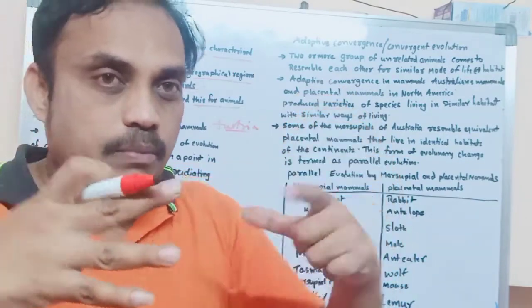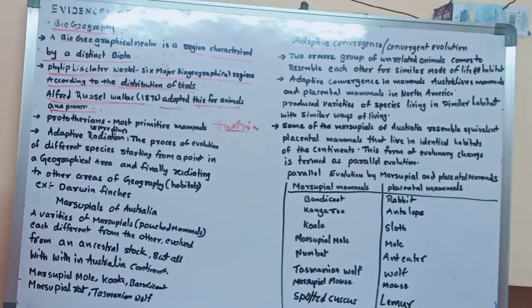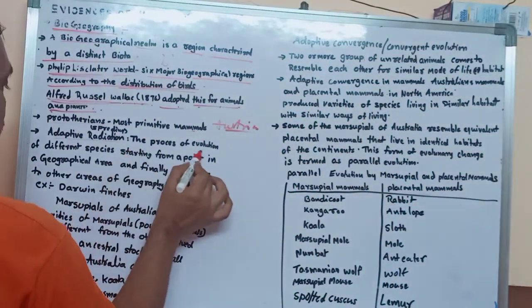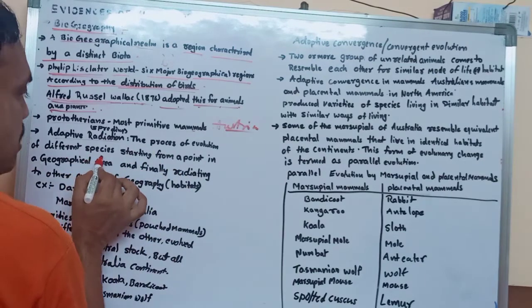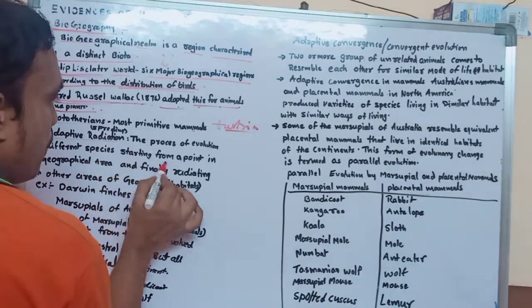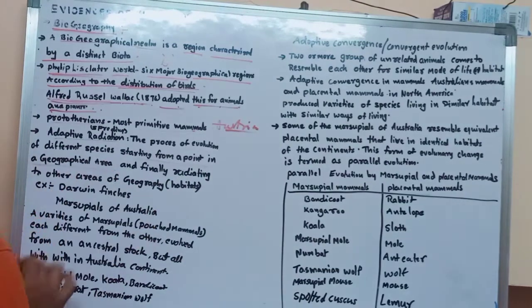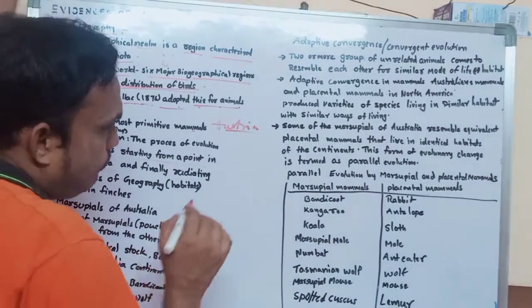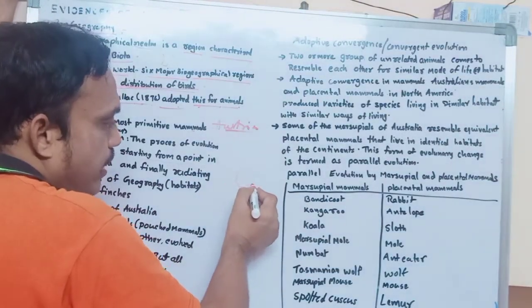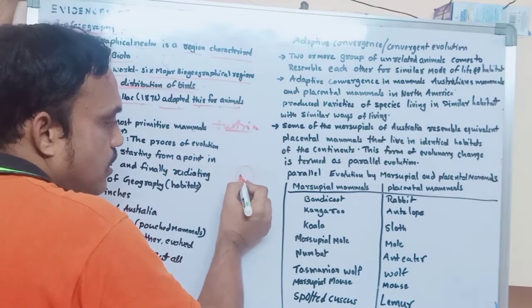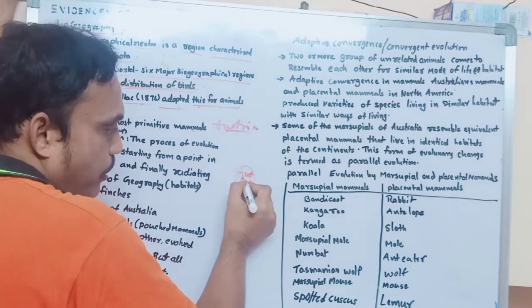What is the meaning? It is the process of evolution of different species starting from a point in a geographical area. For example, this is Australia, example only.